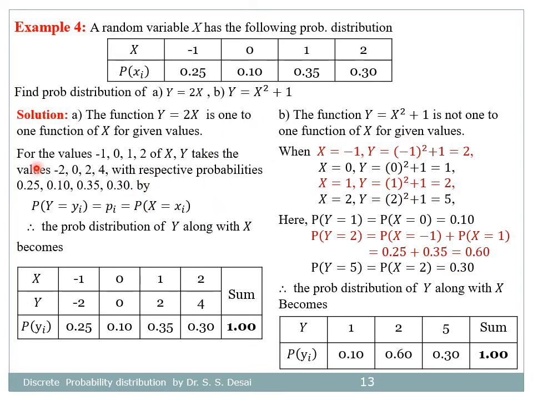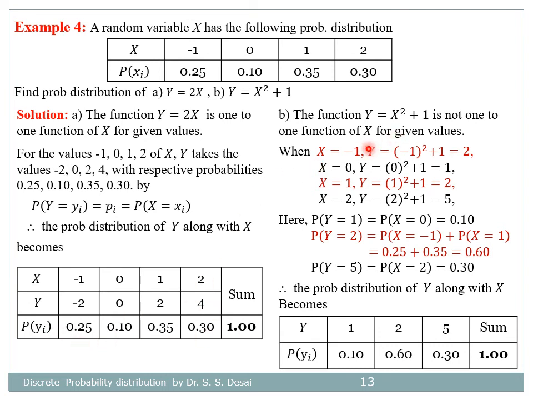Let us see that. For the values minus 1, 0, 1, 2 of x, y takes the values with the equation y is equal to 2x, that is minus 2, 0, 2, 4, with the corresponding probabilities of x the same. Therefore the probability distribution of y becomes: y will take values minus 2, 0, 2 and 4 with the given probabilities, and the sum of probabilities is 1.00. This is the probability distribution of y.